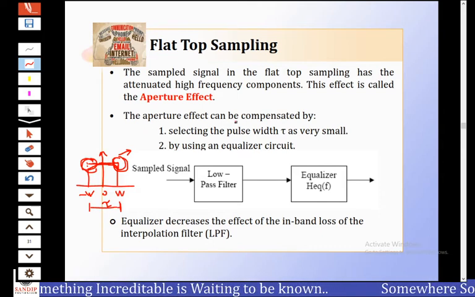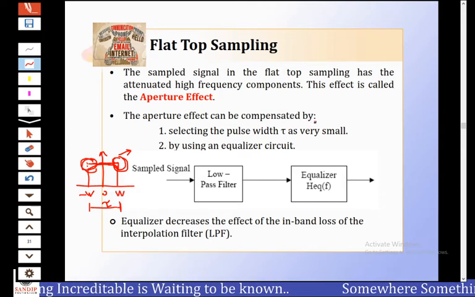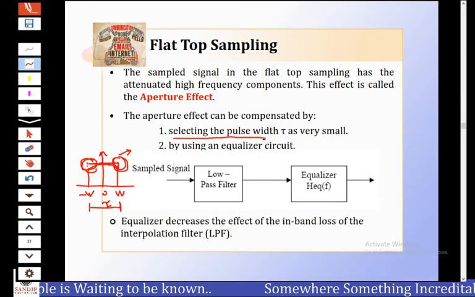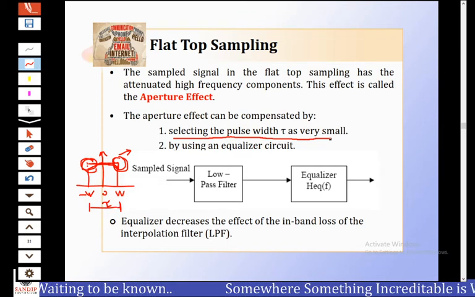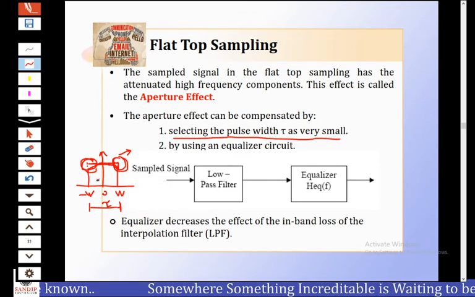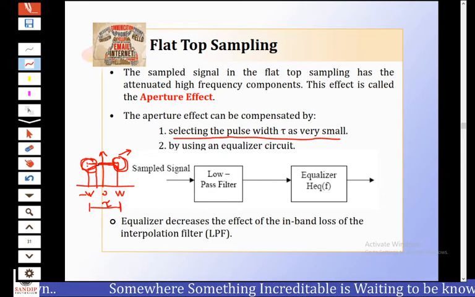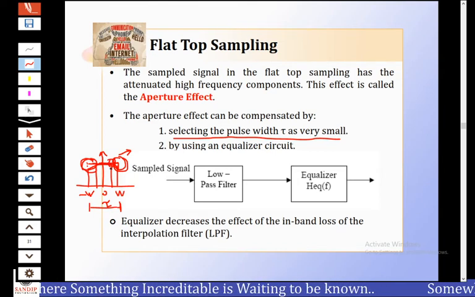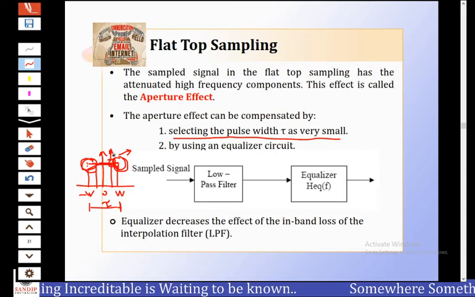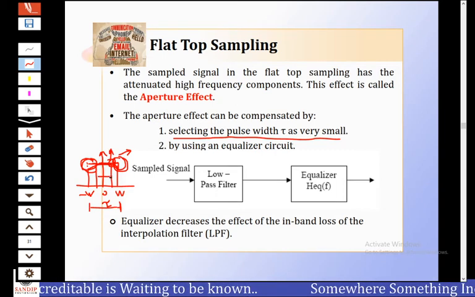The aperture effect can be minimized, first, by selecting the pulse width tau as very small. Instead of this tau width, if I consider the pulse width like this, then observe at the corner there will be no frequency attenuation, and hence the aperture effect can be minimized by lowering the pulse width.